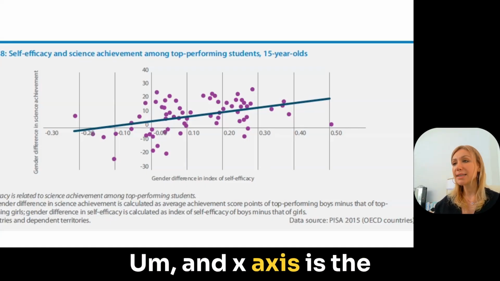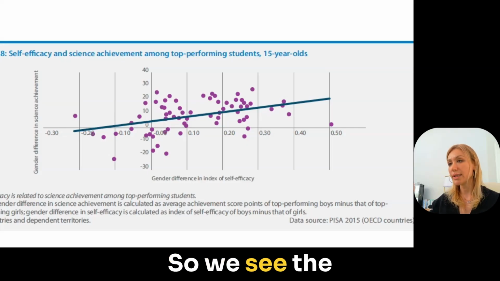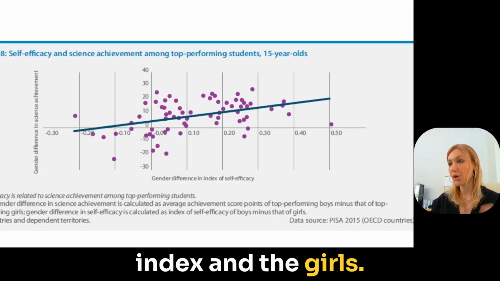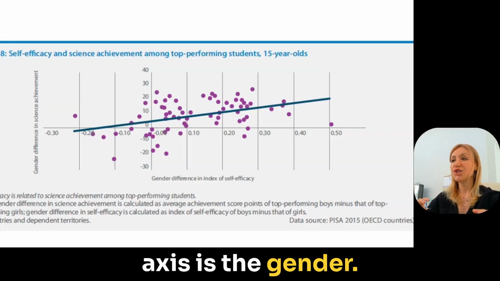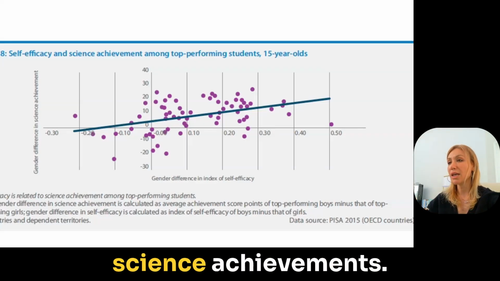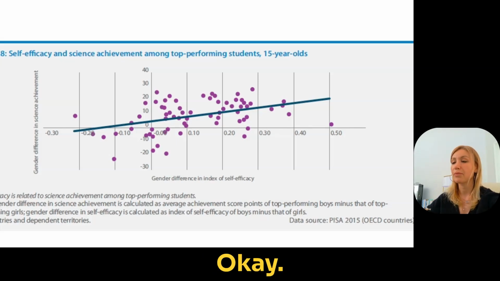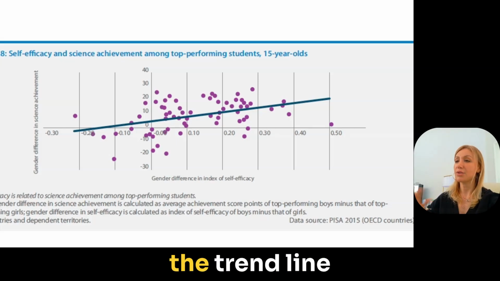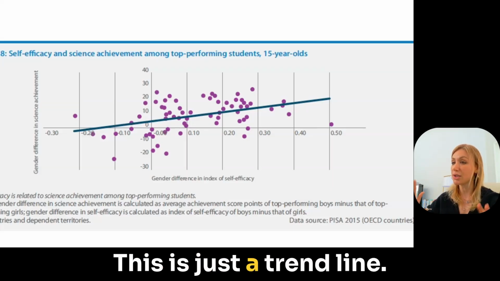And the x-axis is the gender difference in self-efficacy. So we see the boys' self-efficacy index and the girls' self-efficacy index. And then the y-axis is the gender difference in science achievement. So boys' scores minus girls' scores. Okay. And the line is the trend line. It is an association, it's not a proof. Okay, this is just a trend line.